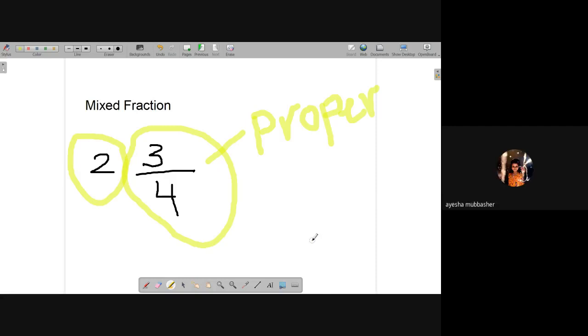Is that clear? Yes. Every time you see a separate number plus a fraction, you will say that this is a mixed fraction. The first part is the whole number. I'm writing whole. The first part, this 2, is a whole, and the second fraction will be a proper fraction. Okay, now let's see what is proper fraction and what is improper fraction. So on to the next page.